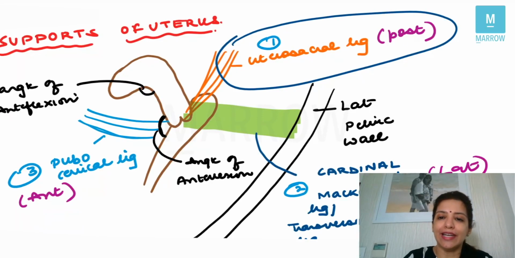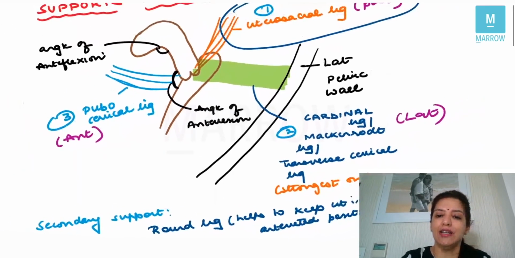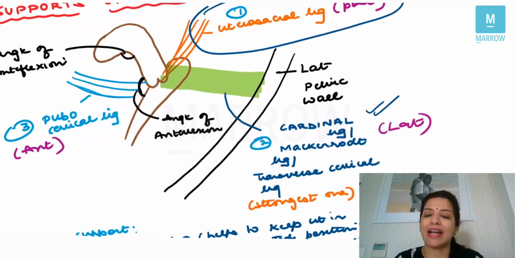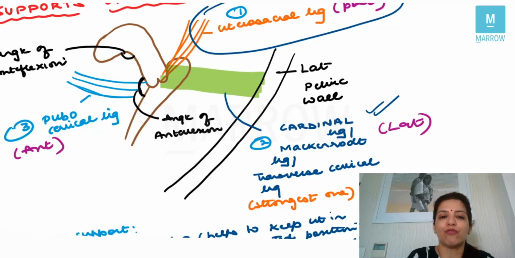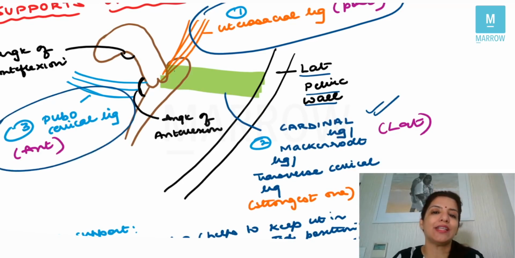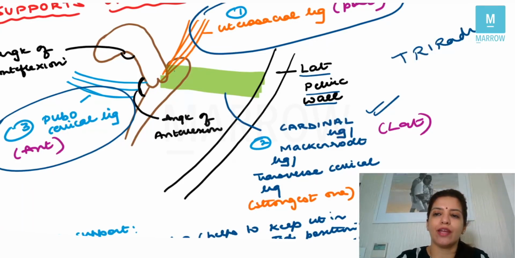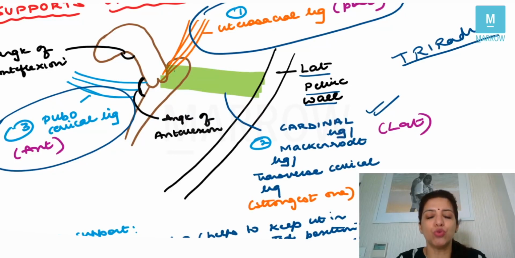Then we have a lateral ligament, that is the cardinal ligament, which is also called the Mackenrodt's ligament or the transverse cervical ligament, which, as you can see from the figure, is attaching the uterus to the lateral pelvic wall. And then you have a ligament which comes anteriorly, the pubocervical ligament. These three ligaments together are called the triradiate ligament. So the uterosacral ligament, the cardinal ligament, and the pubocervical ligament. Right? So these are the ligaments which support the uterus.